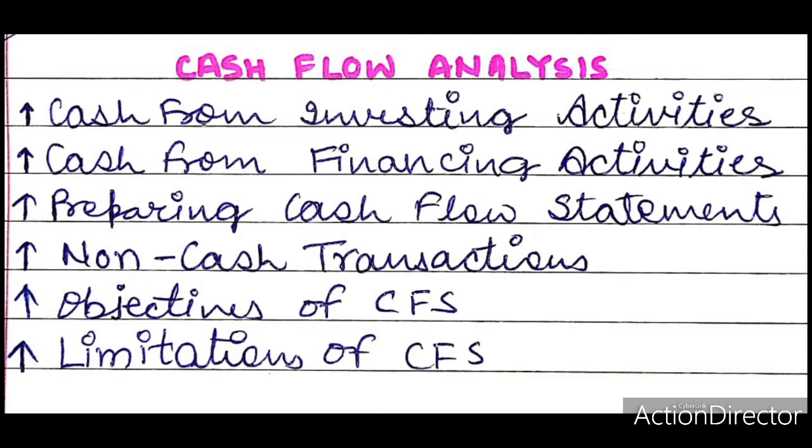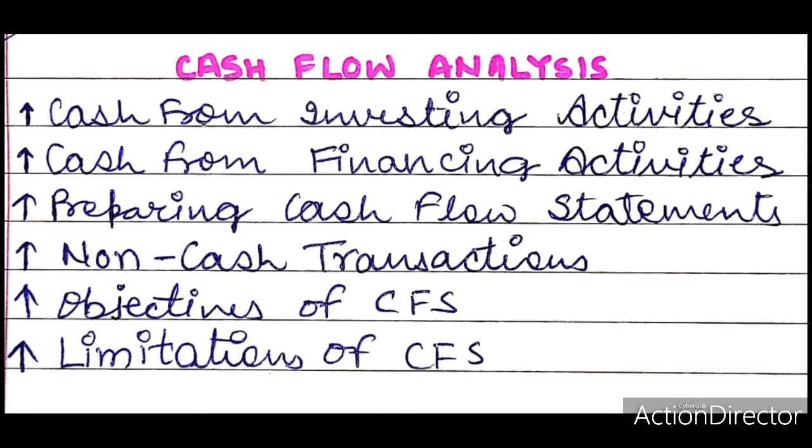Investing activities include cash inflows from sale of property, plant and equipment used in the production of goods and services, shares and debentures of other companies, and the collection of principal on loans made to other companies. Cash outflows under this category may result from the purchase of plant and equipment and other productive assets, shares and debentures of other companies, and making of loans to other enterprises.